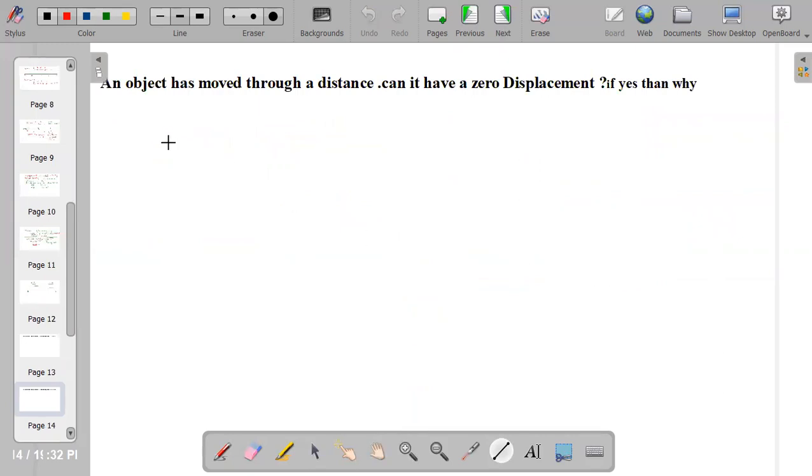So this is my question: an object has moved through a distance, can it have zero displacement? Read the question again carefully. An object has moved through a distance, can it have zero displacement? Write to me in the chat box, otherwise I have to explain this to you.